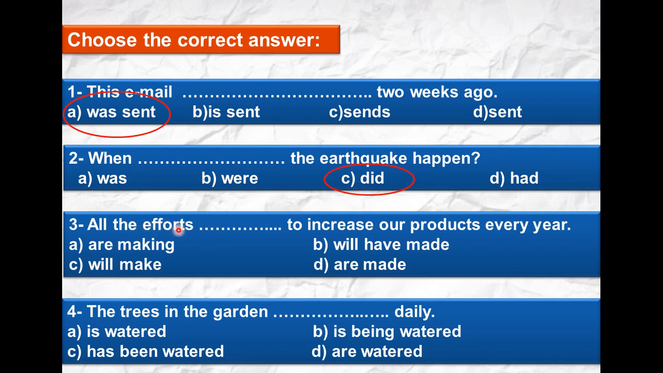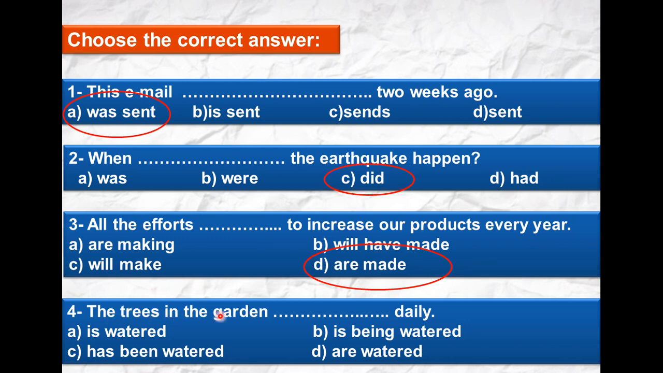All the efforts to increase our products every year. Here we are talking about things, efforts. Efforts here means the things or the favors we are doing to do something. So every year refers to the present simple, but we need to put the form in the passive, so it will be are made. Let's move to number 4.